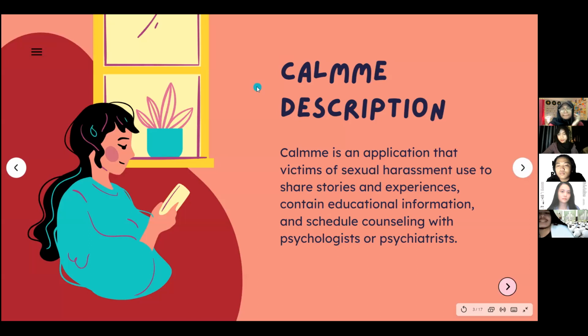Okay, first, Calmme description. Calmme is an application that victims of sexual harassment use to share stories or experiences. From that application, there are some features such as educational information and scheduled counseling with psychologists or psychiatrists.